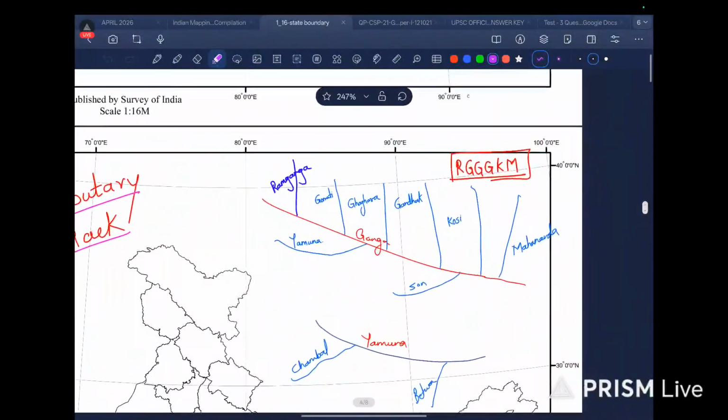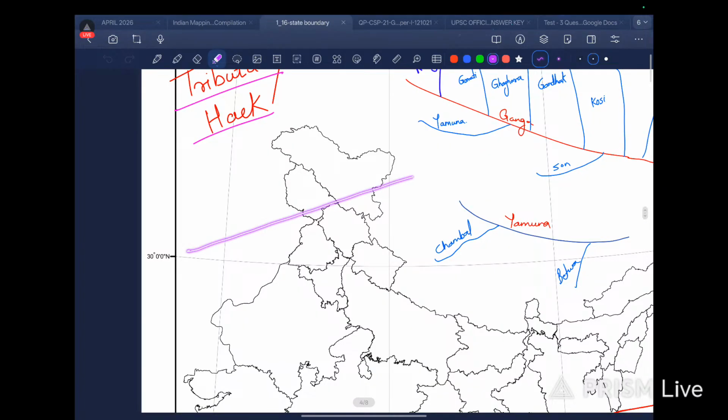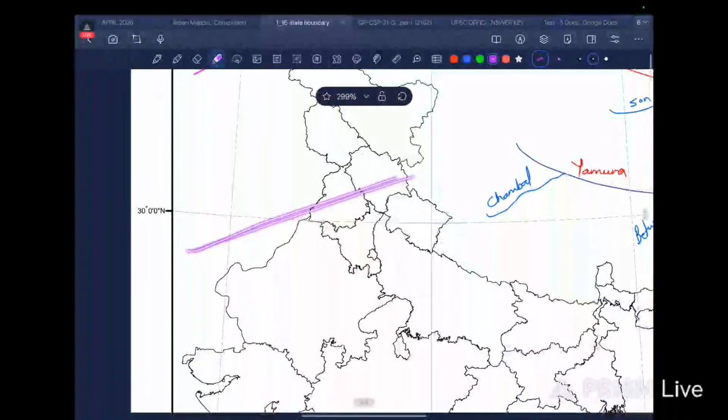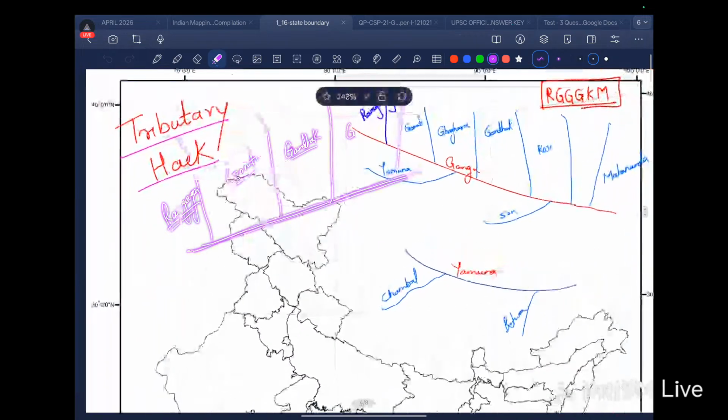So now we need to remember the tributaries of Ganga. Let us recall a bit. So this is my Ganga river. This is Ganga. So we have Ramganga. It starts with Ramganga. Then second we have Gomti. After Gomti we have Gandak. Then we have Ghagra.